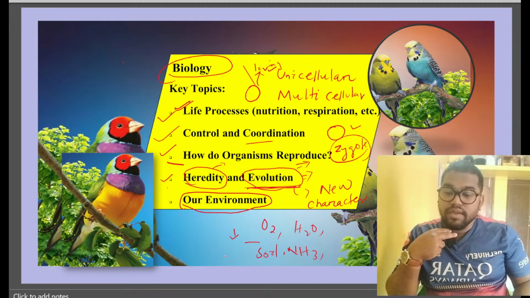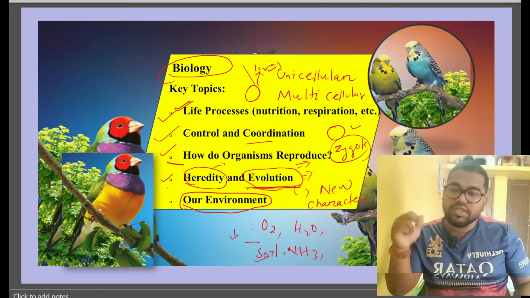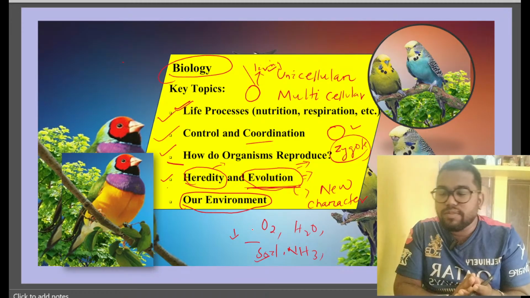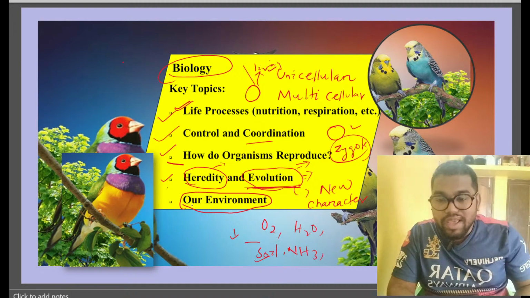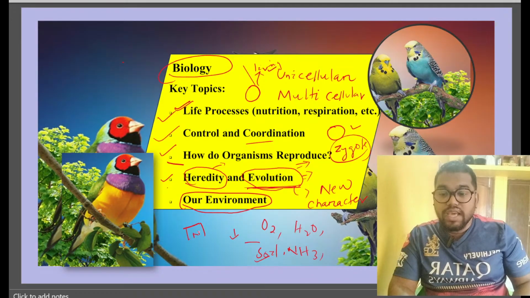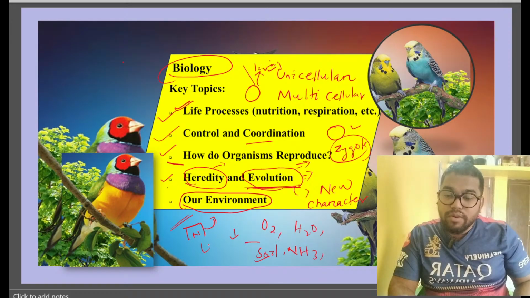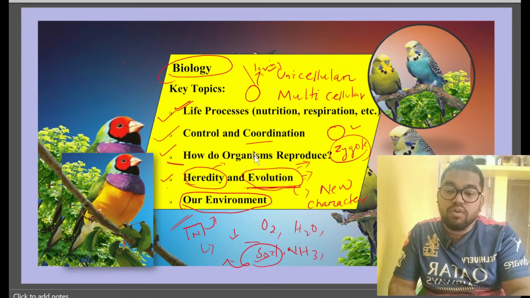Then some minerals and vitamins are all basically found in the soil or the environment, and they coordinate themselves for us. We get food from the soil, and that food contains nutrients, and those nutrients help me to make my body. And if I'm not eating food, and if the soil is not able to produce food, then how is it possible? Tell me one thing, how is it possible? Do you get my point?